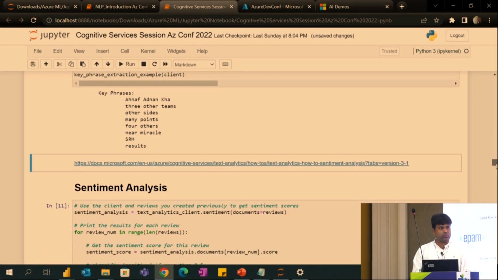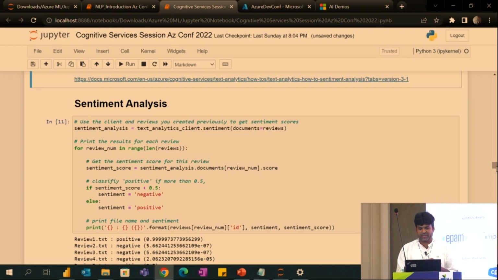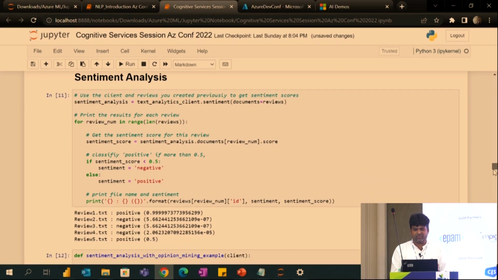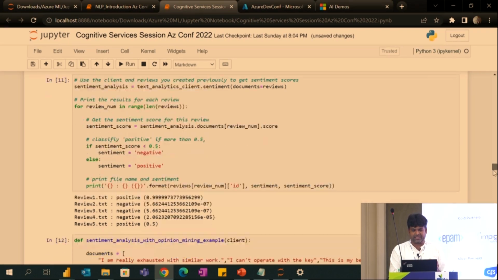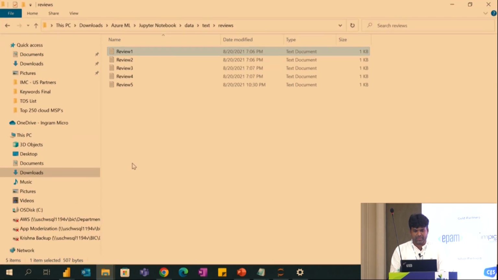And moving next to sentiment analysis. Sentiment analysis is about whether the comment is positive or negative or neutral. Here, same thing. For example, we have the library called text analytics client sentiment, so I'm using that from Cognitive Services. If the sentiment score is less than 0.5, I'm tagging that as negative, and if it is greater than that, I'm tagging that as positive. In this, for example, review 1 is coming as positive and review 2 is coming as negative. So let me show the review 2.